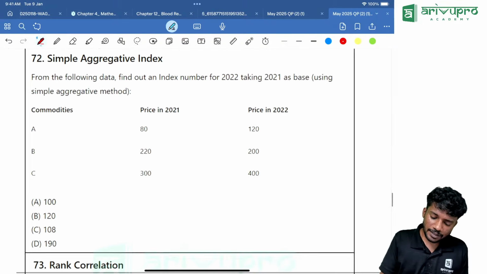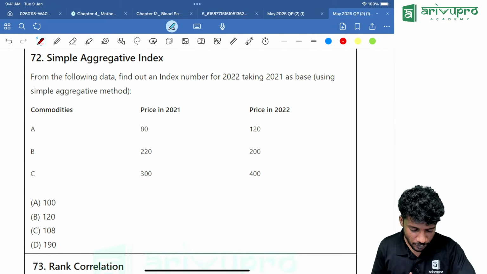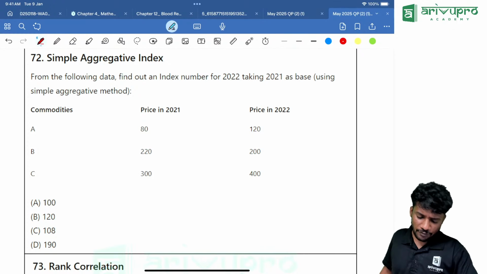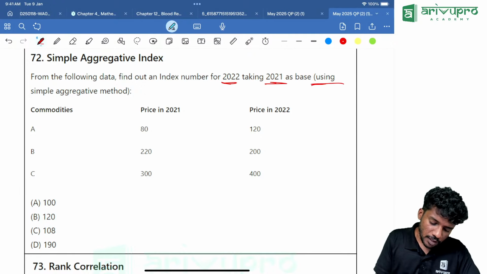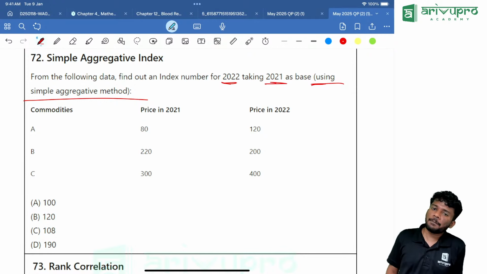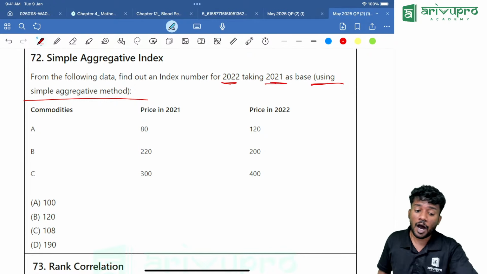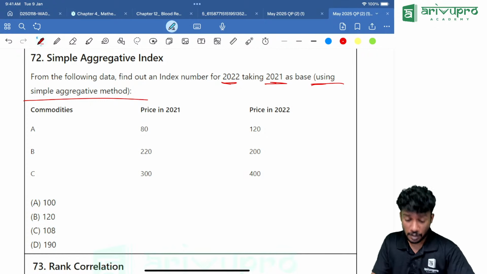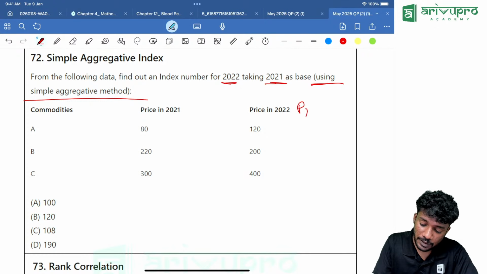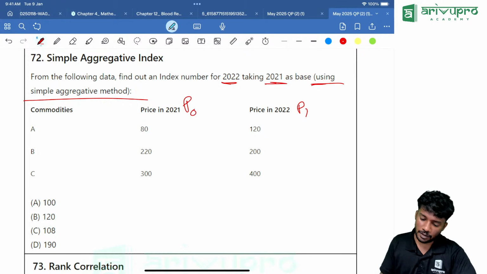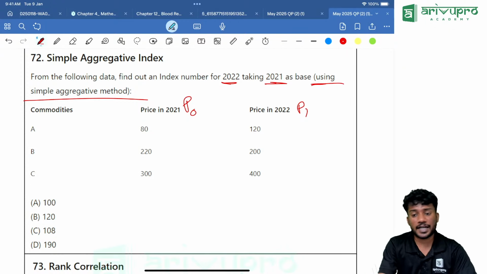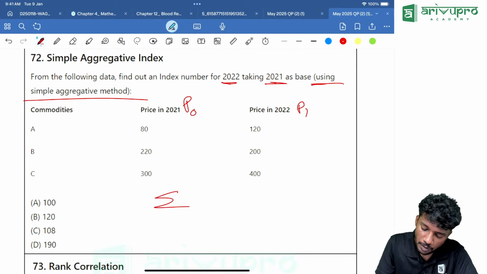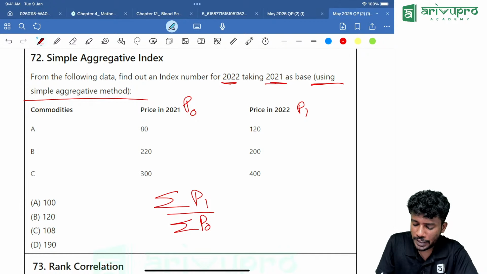Next one. Another direct question. Simple aggregative index. Based on the following, find out the index number for 2022, taking 2021 as the base year, using the simple aggregative method, SAPI. How are we using the simple aggregative method? We need to find the P1 and P0, the current year and the base year. Here we are taking 2021 as the base year and 2022 as the current year. So what is the formula? Formula is nothing but sigma P1 divided by sigma P0 into 100.